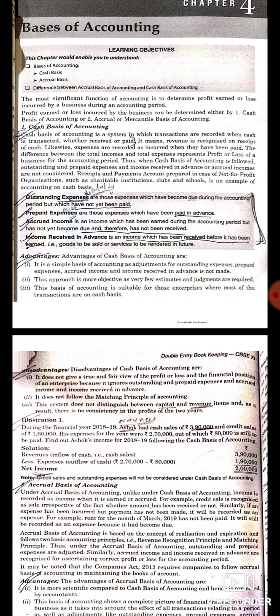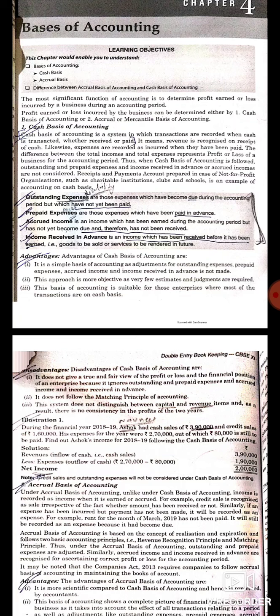Next is accrual basis of accounting. So accrual accounting is a method used to record transactions when they happen instead of when money changes hands. Means in case of accrual system, income is recorded as income when it is earned or accrued.